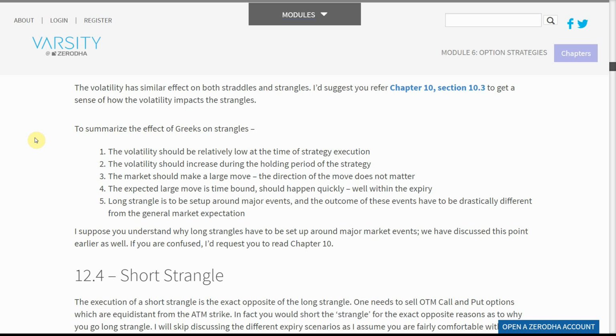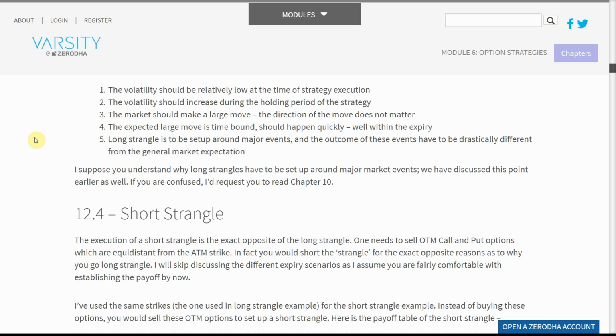The direction of the move does not matter. The expected large move is time-bound. It should happen quickly, well within the expiry. Long strangle is to be set up around major events. And the outcome of these events has to be drastically different from the general market expectation.